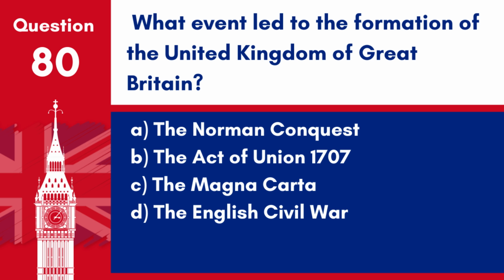Question 80. What event led to the formation of the United Kingdom of Great Britain? A. The Norman Conquest. B. The Act of Union 1707. C. The Magna Carta. D. The English Civil War. Answer: B. The Act of Union 1707. The Act of Union in 1707 led to the formation of the United Kingdom of Great Britain by uniting the kingdoms of England and Scotland into a single kingdom.